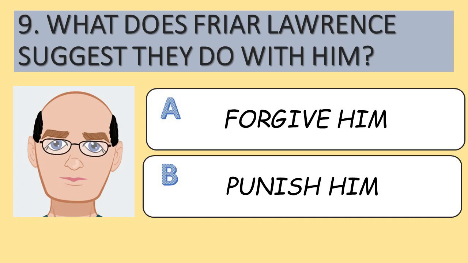Question number 9. What does Friar Lawrence suggest they do with him? We've got the priest and we've got other characters come together at the end when Romeo and Juliet are dead. What does he say that they should do? Is it A, forgive him for his part in their death? Or is it B, punish him for his part in their death?